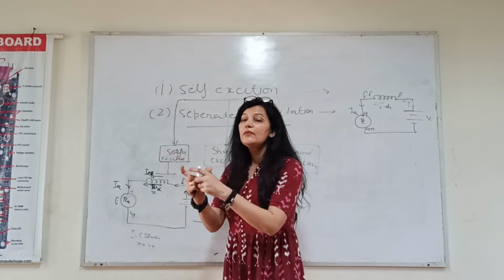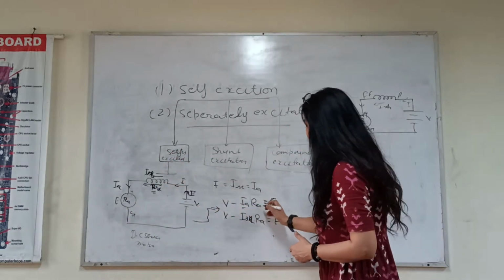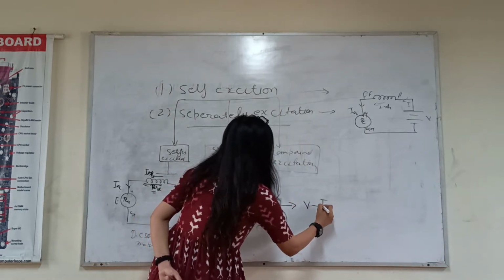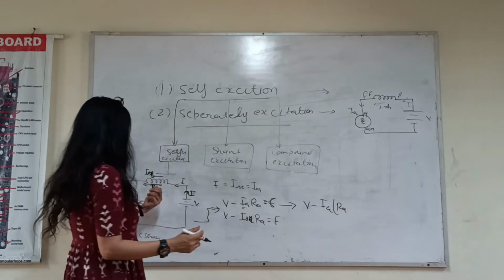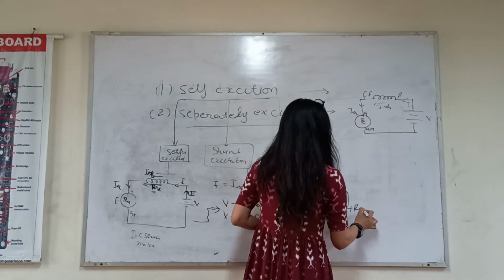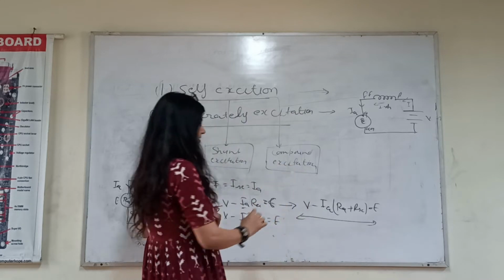We will do the sum of these two resistances, and then this equation will become V minus IA times the total resistance, RSE plus RA, is equal to E. Only this will be the equation.